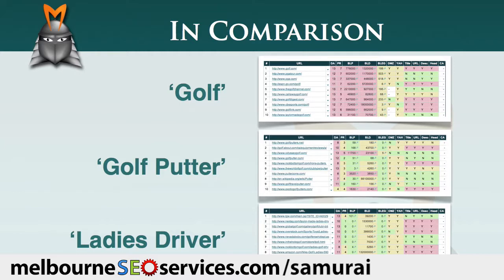As this example shows, the strength of competition in a market is determined by a wide range of factors. The SEO competition module in Market Samurai allows you to get a real-time snapshot of these factors so that you can compare niches and eventually identify a niche which has an acceptable level of competition.